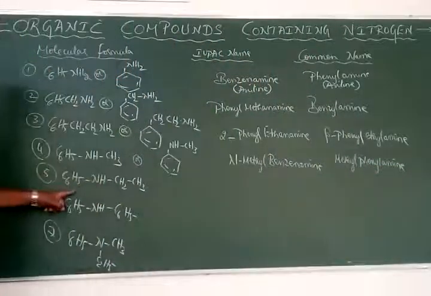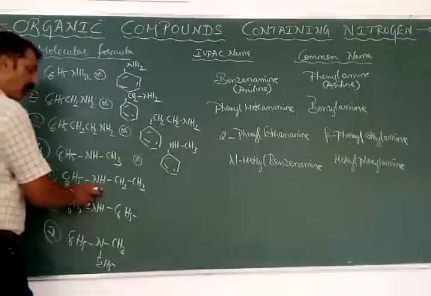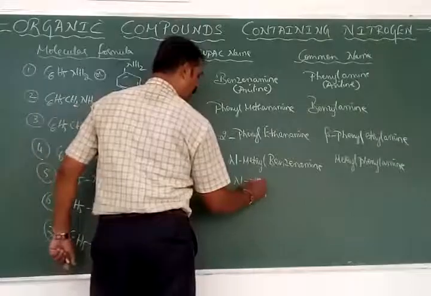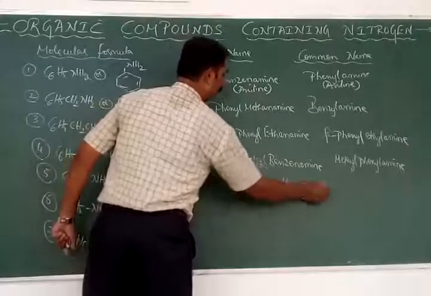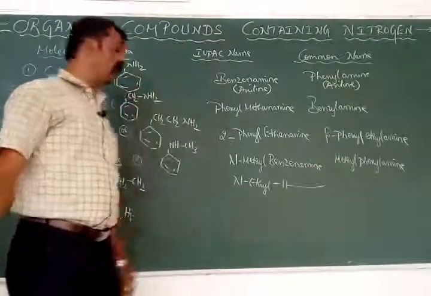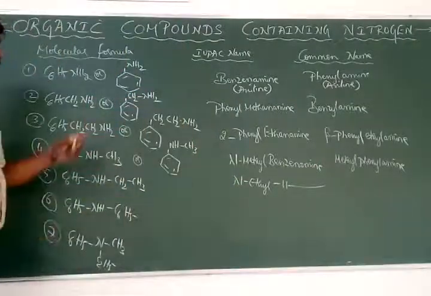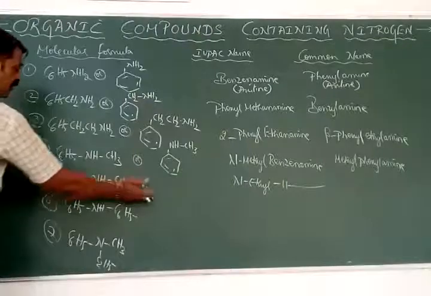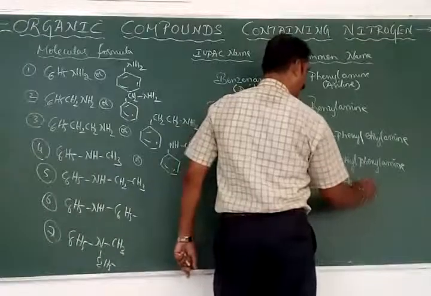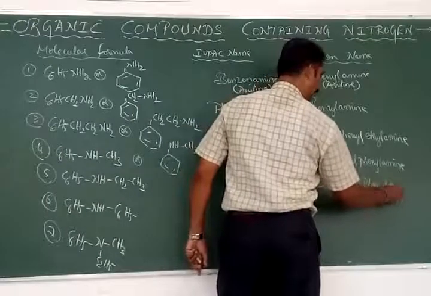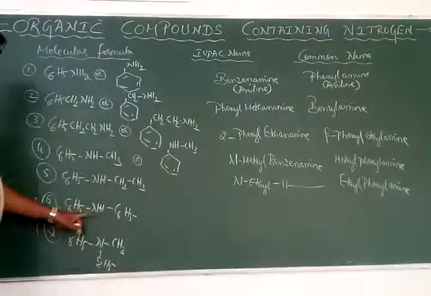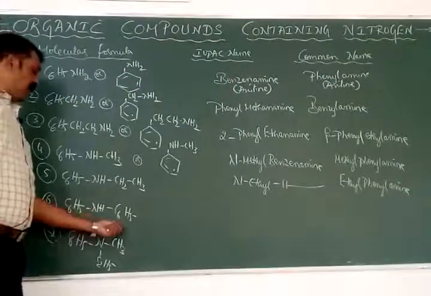Similarly, we will have the same thing, but this is called benzenamine and this is ethyl. Where is it? Through the nitrogen atom. Hence, it is called N-ethyl benzenamine. Benzenamine is also called as what amine? Aniline. Hence, it is N-ethyl benzenamine. And the common name for that one is, this is phenyl and this is ethyl. Which comes first? Ethyl. Therefore, it is called ethyl phenylamine.